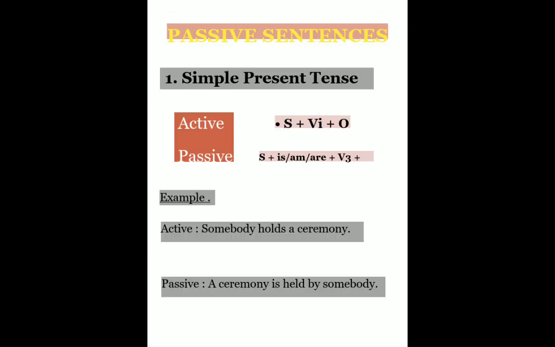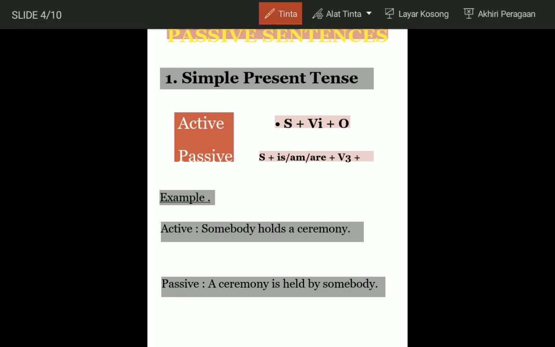In passive sentences, number 1, simple present tense. In an active sentence, the formula is subject plus verb 1 plus object. And in a passive sentence, the formula is subject plus is or am or are plus verb 3. For example, in an active sentence, somebody holds a ceremony. Somebody as a subject moves to object.